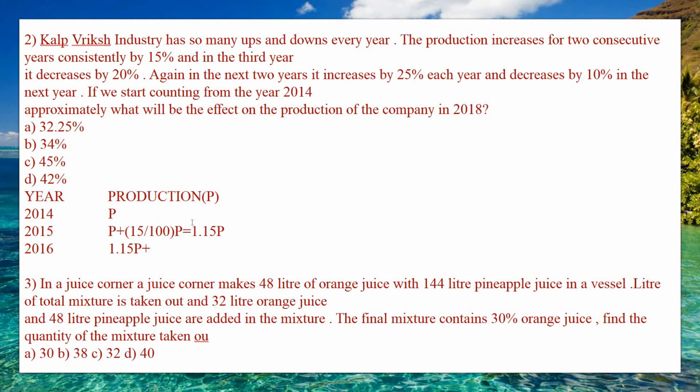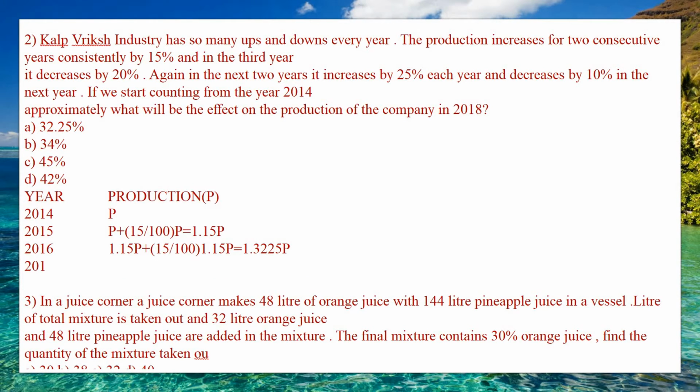Since it increases you consider plus, and decrease is minus. So again 15 divided by 100 into 1.15 P, and upon simplification you will get 1.3225 P.